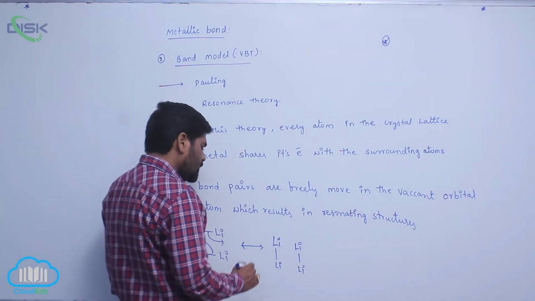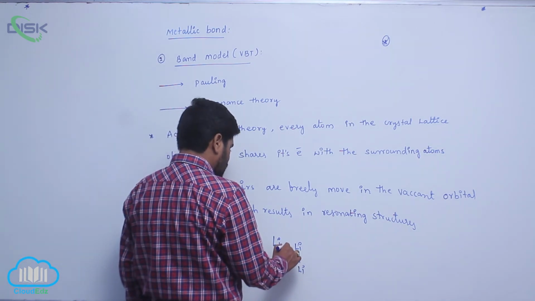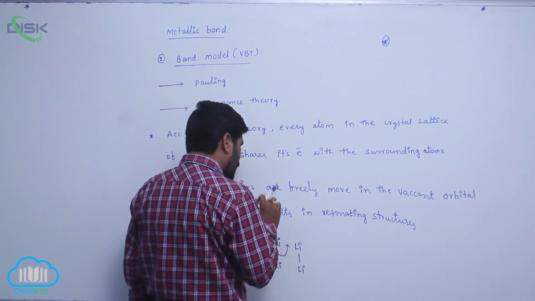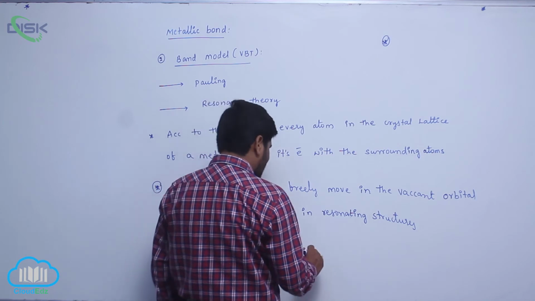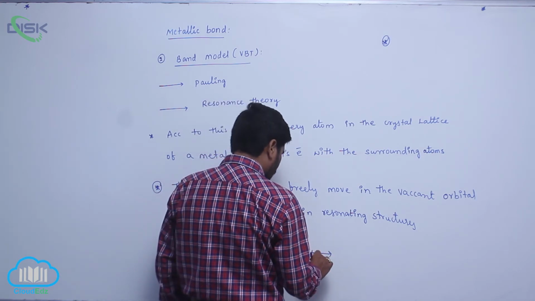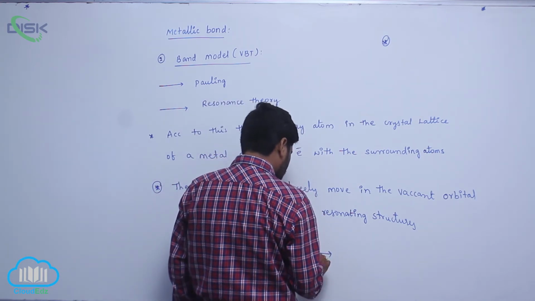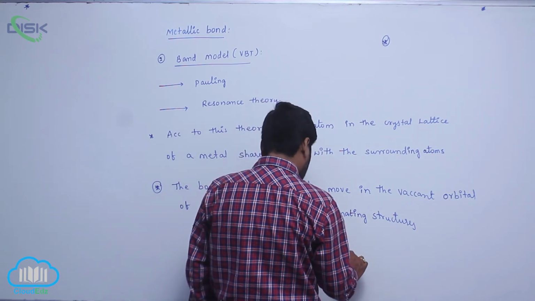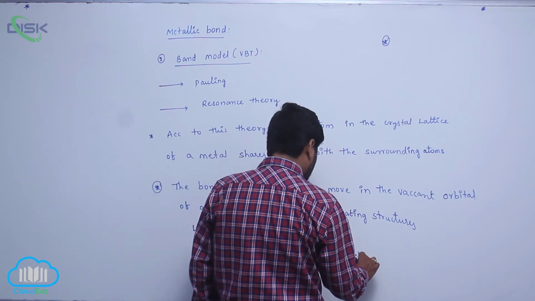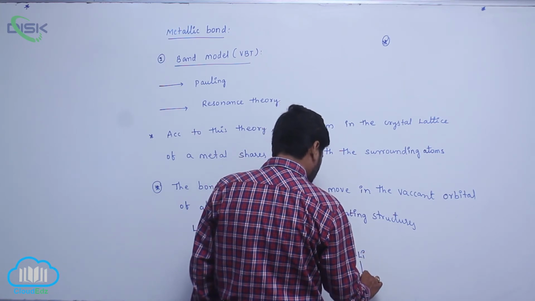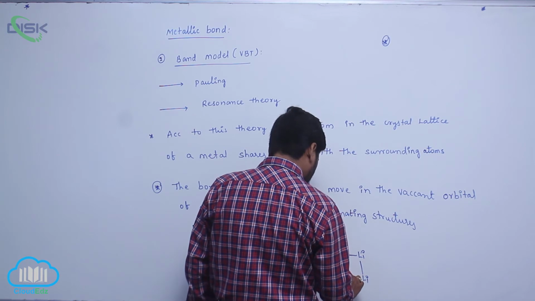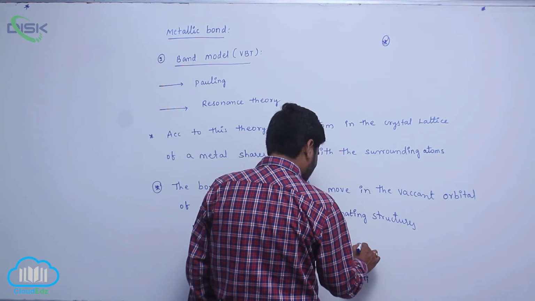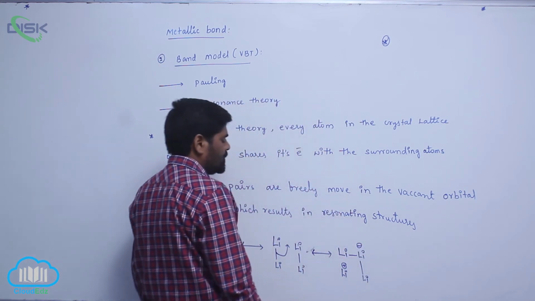Then if this bond pair is completely moved to here, this bond pair stays as such. So with lithium like this, here Li carries a positive charge and here a negative charge.